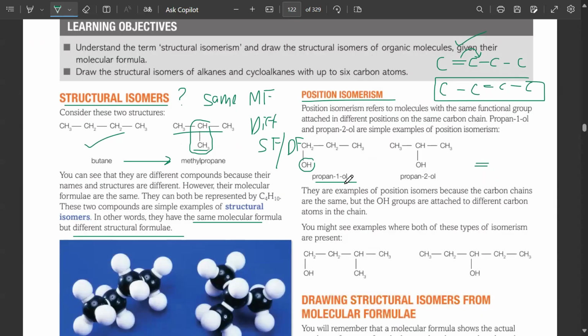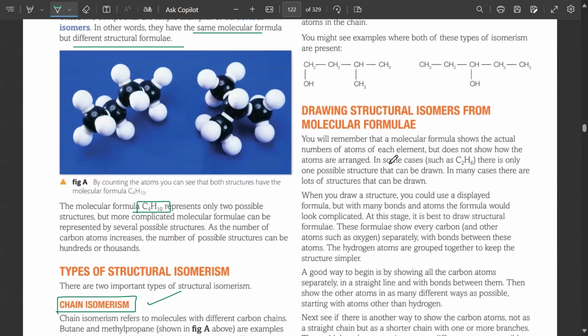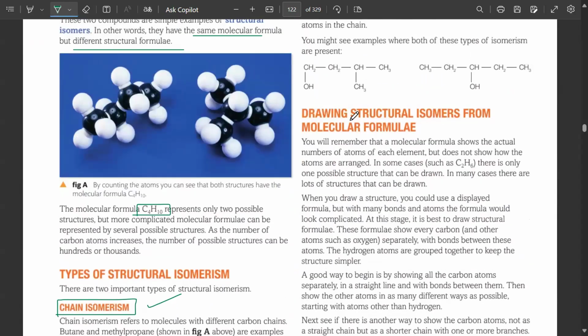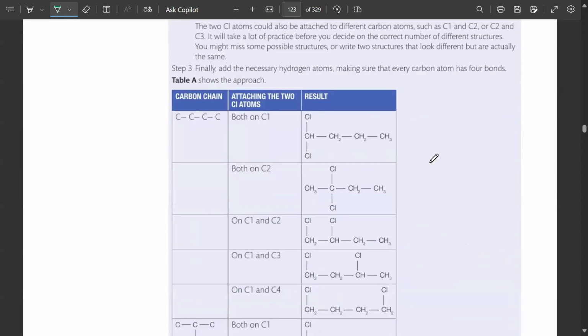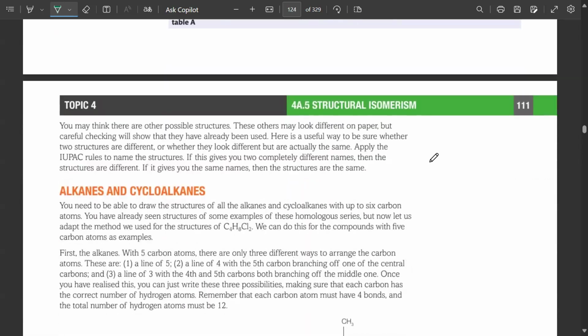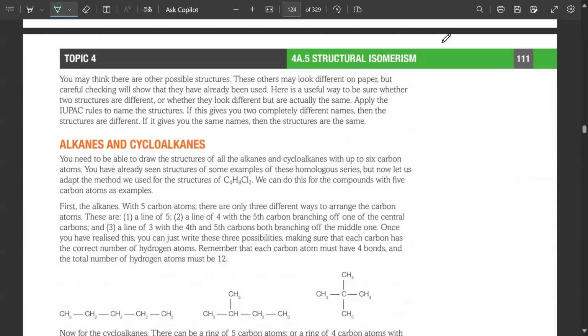This was propanol. Now this is propan 2-ol. First the OH was attached on the first carbon. Now it's on the second carbon. We call it positional isomerism. Okay. So how do we draw structural formulas from the given molecular formula? You always have to draw a straight line. फिर bonds बनाए, वो practice कर लेना. ये आपके पास examples हैं. Nothing much for the structural isomerism. Let me show you one more thing. Where is the structural isomers?